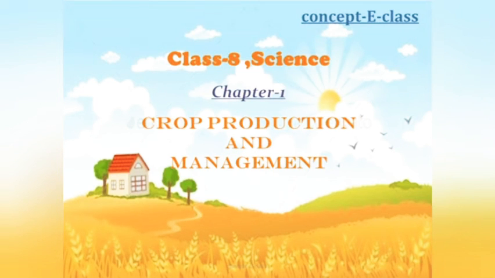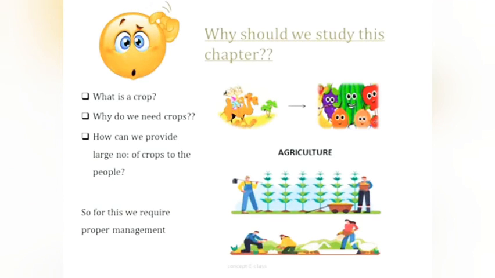Crop production and management. So why should we study this chapter? The questions that pop into our mind are, what is a crop? Why do we need crops? And what do you mean by crop production and management? The answer is simple. We need food such as rice, maize and paddy. And where do we get all this food from? We get it through the process called agriculture.